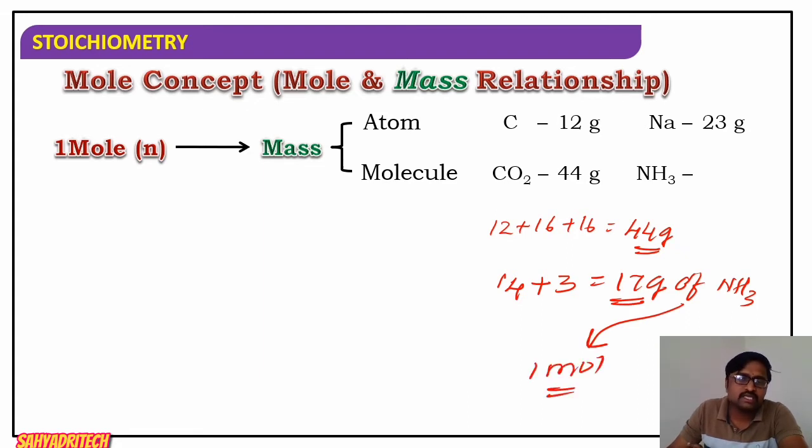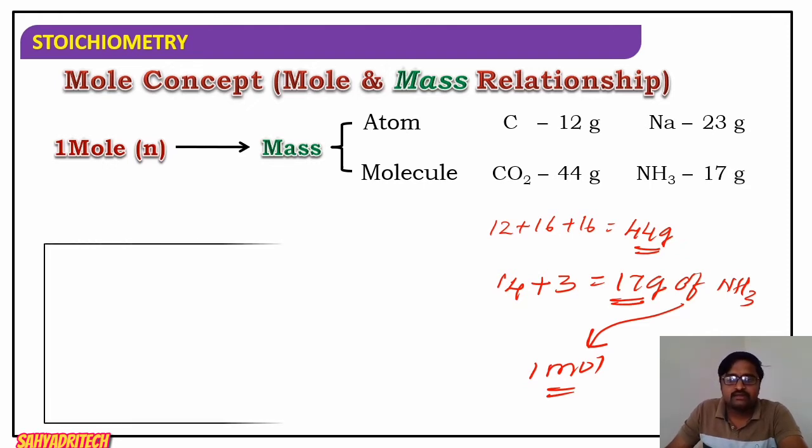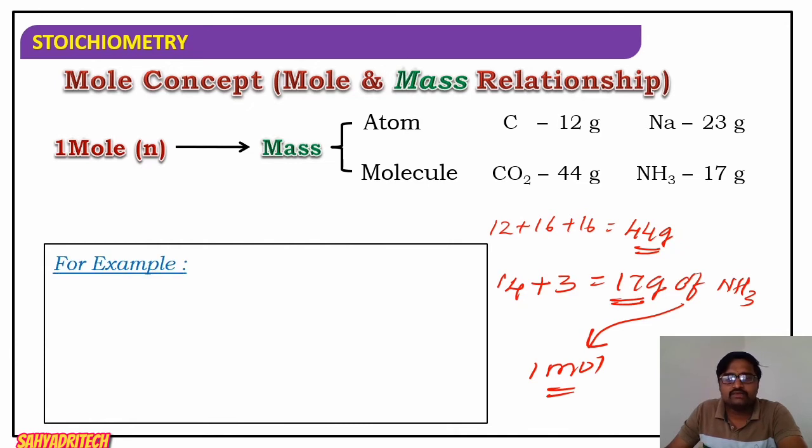So in general, what can I say? The atomic weight of an element refers to 1 mole. The molecular weight of a molecule also represents 1 mole. So 17 gram of ammonia also represents 1 mole.